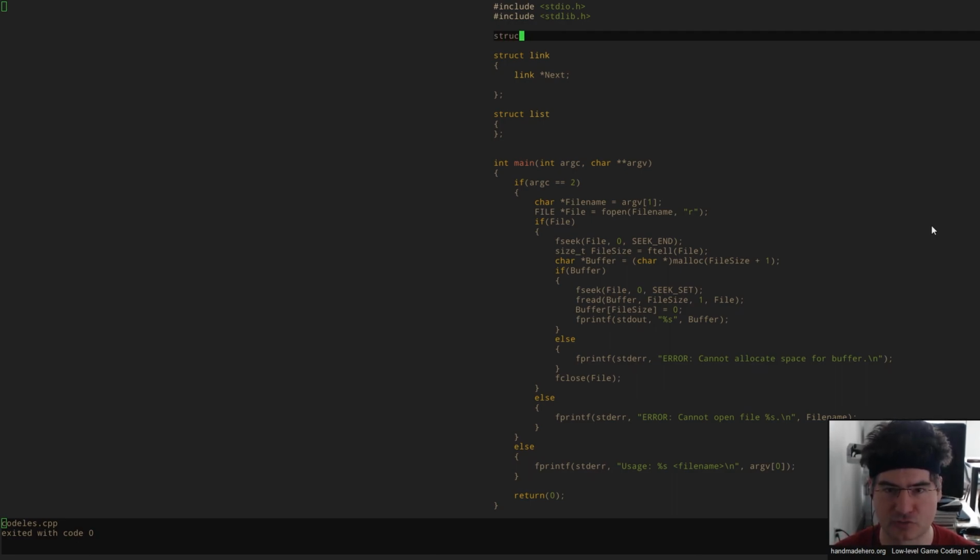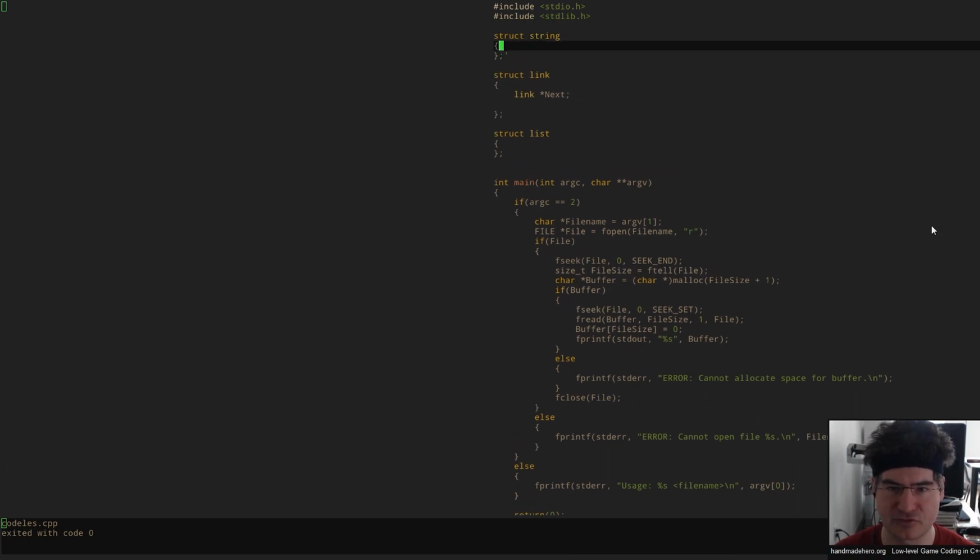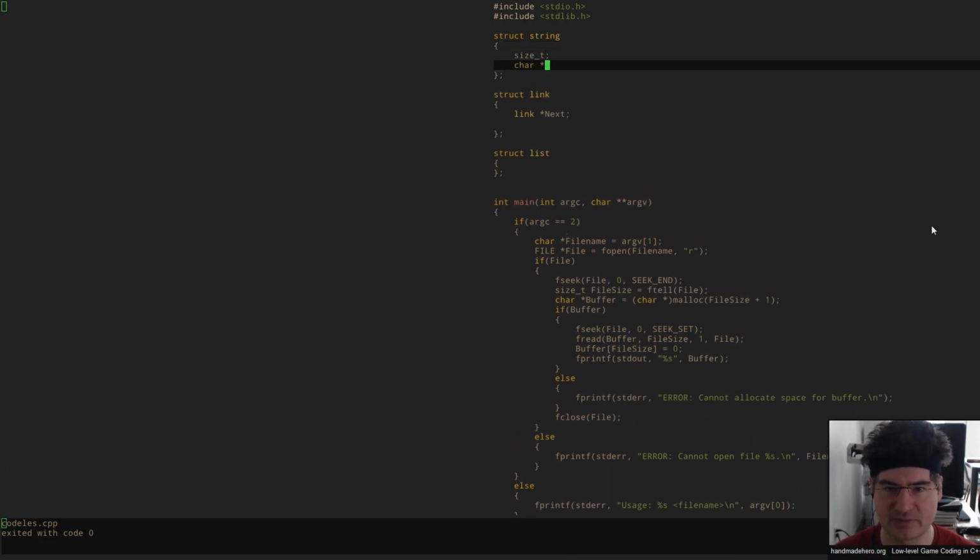But I'm going to go ahead and create my own string here, and I'm going to say that my string has the size of the string and then the data for the string. That way, I can just pull out pieces of strings and use substrings, and I don't have to worry about constantly inserting null terminators. That's just going to save me a lot of work going forwards.